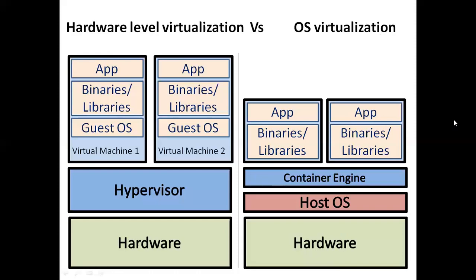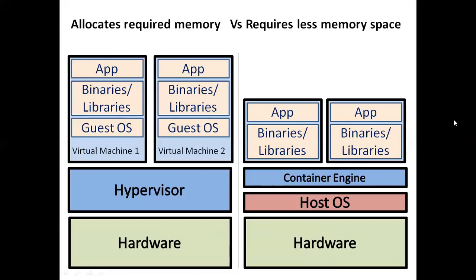So that is the fourth difference. The fifth difference is that every virtual machine allocates required memory. Suppose 8 GB of RAM is required on this particular hardware, then 4 GB is allocated to virtual machine 1 and 4 GB is allocated to virtual machine 2.